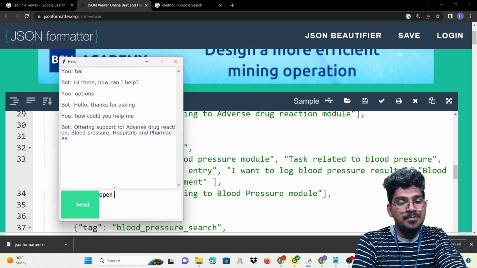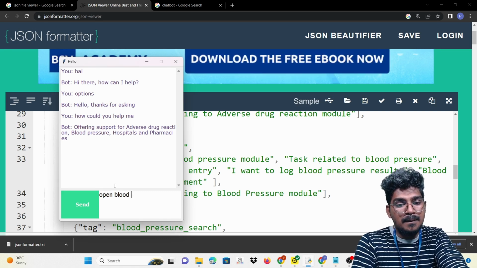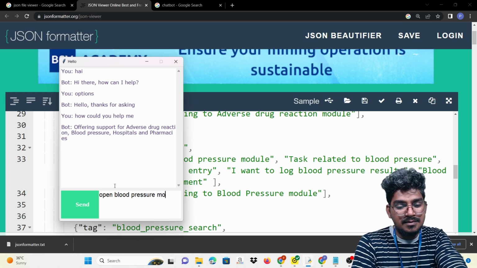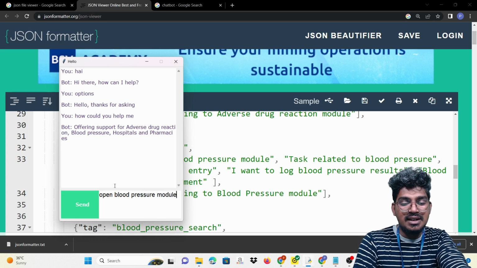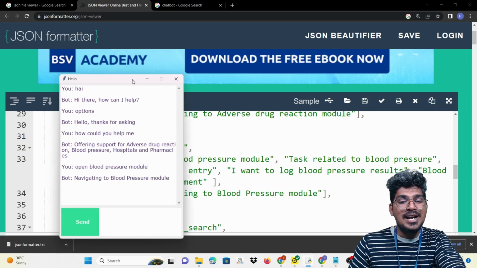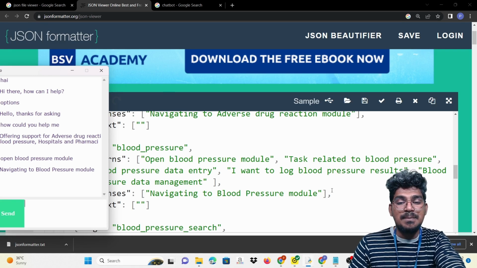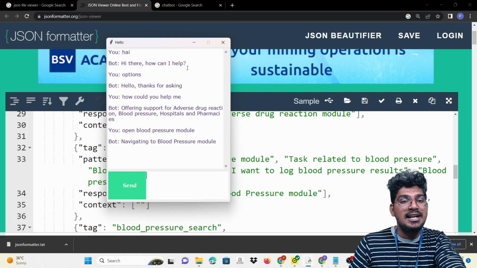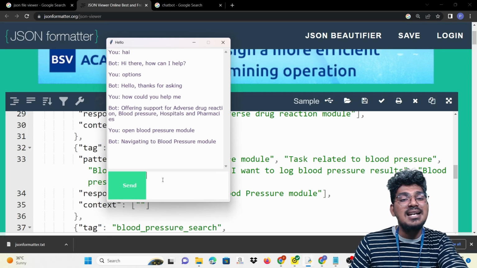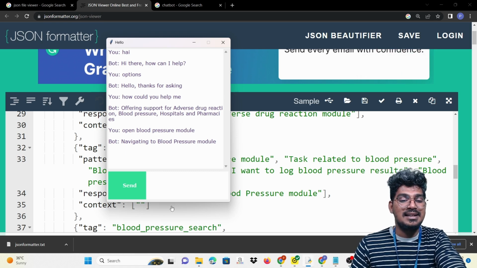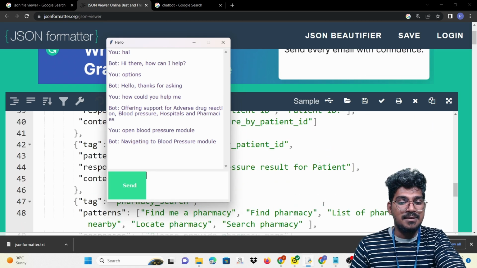So open blood pressure module. So what is the response that will come? Of course, based on this particular pattern, the response will be given. So you can see it here, navigating to the blood pressure module. So based on the pattern of your question, it will give the answer. So that is actually the retrieval chatbot. For example, there will be other patterns as well.